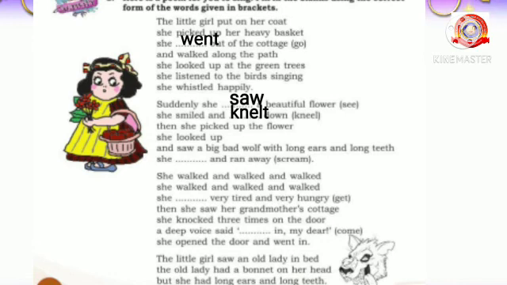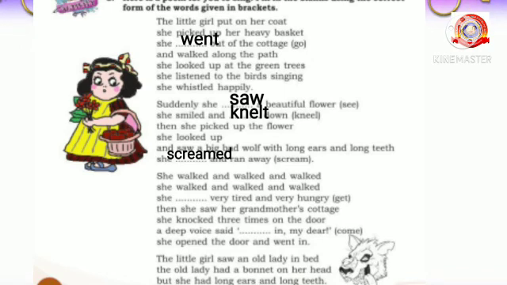She looked up and saw a big wolf with long ears and long teeth. She dashed and ran away. In brackets, there is scream. What will you write in that dash? Yes, very good. Screamed. Then she walked and walked and walked. She dashed very tired and very hungry.